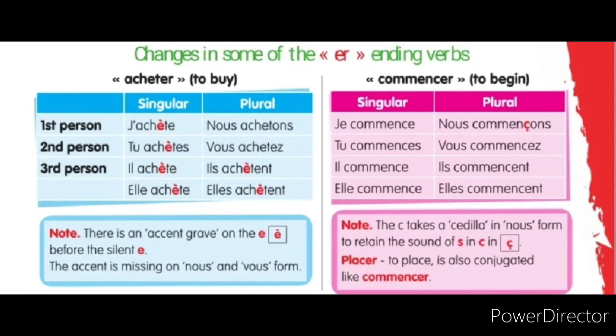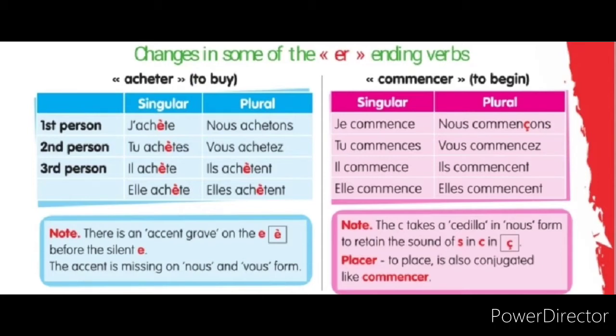As we learned in the first group, parler: je parle, tu parles, il parle, elle parle. Nous parlons, vous parlez, ils parlent, elles parlent. Only nous and vous have a long sound at the ending. But the remaining je, tu, il, elle singular, ils, elles plural will be a short sound. But if you don't put an accent grave above the e, it will be pronounced longer. So they want this verb to be pronounced shorter.